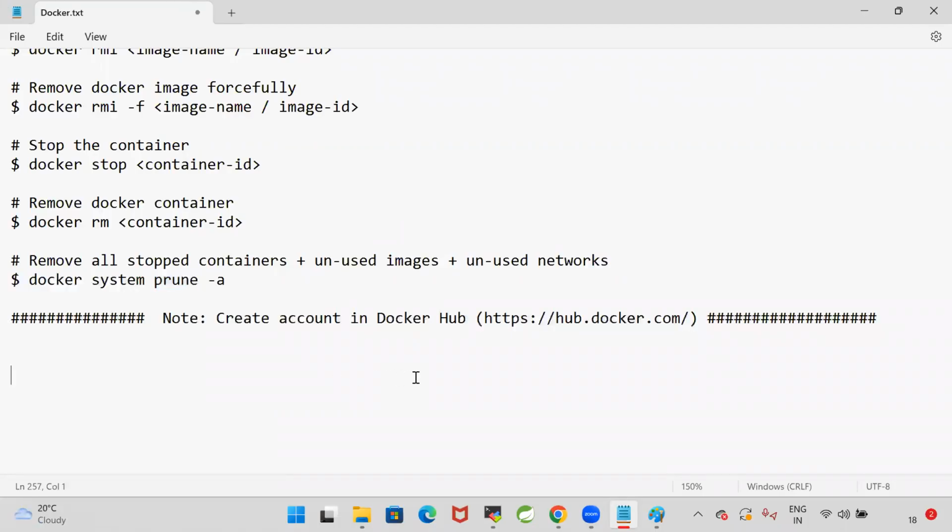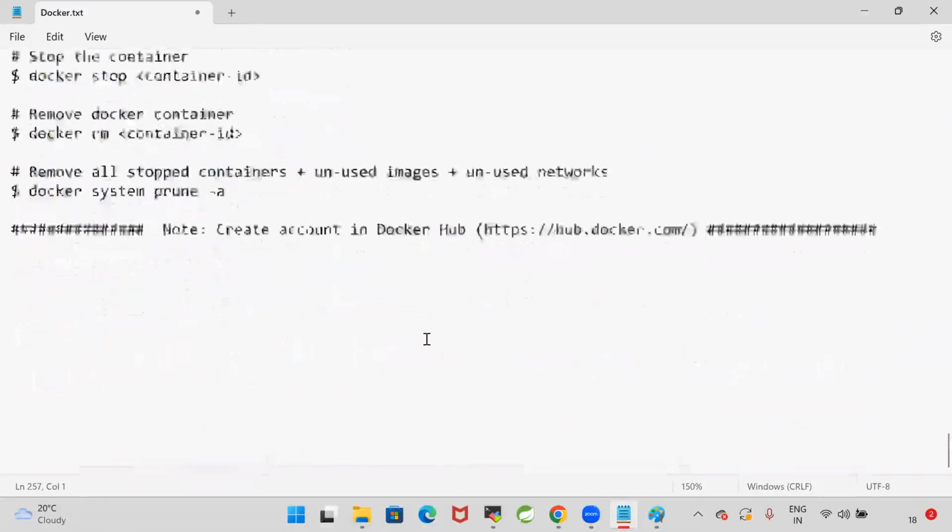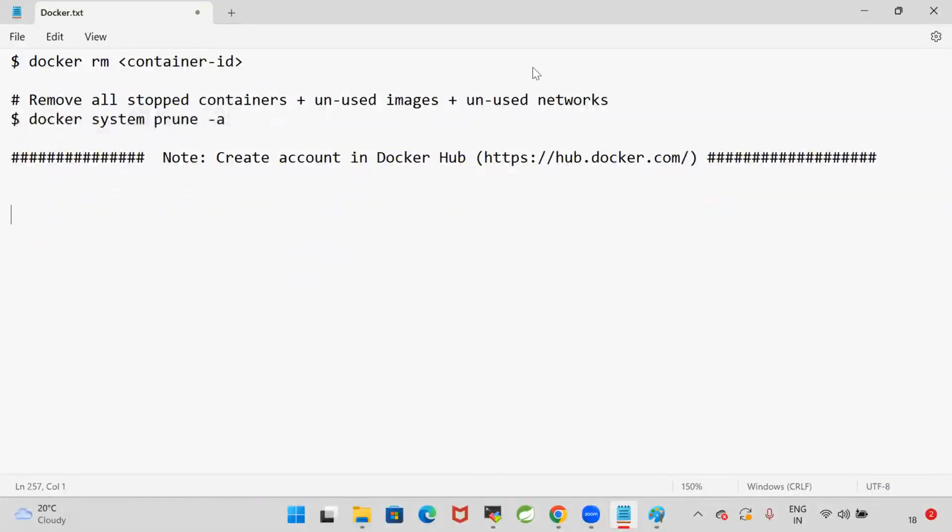Yeah, fine, guys. So with this, we got the basic idea how the Docker images will be working and how the Docker containers will be working. So can you tell me which command I need to use to run the Docker image? Can you type in the chat box? docker run command we need to use.